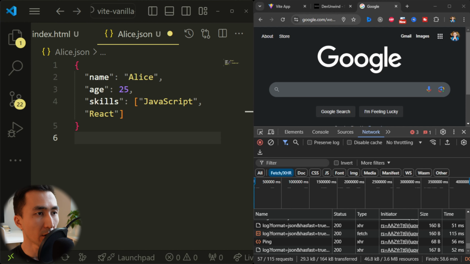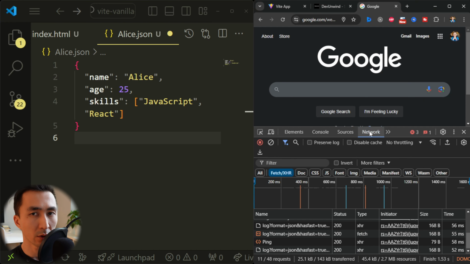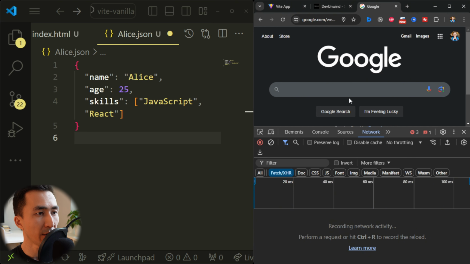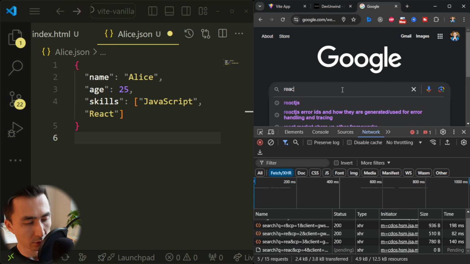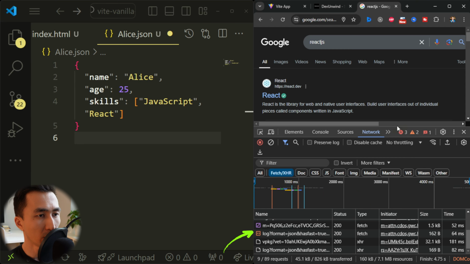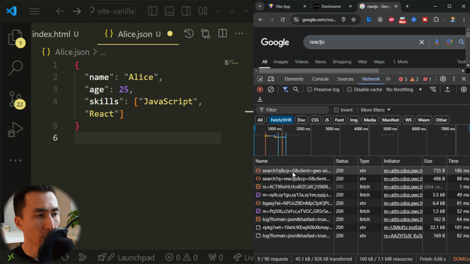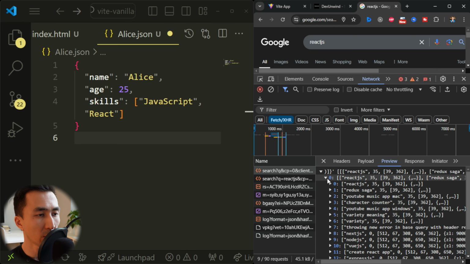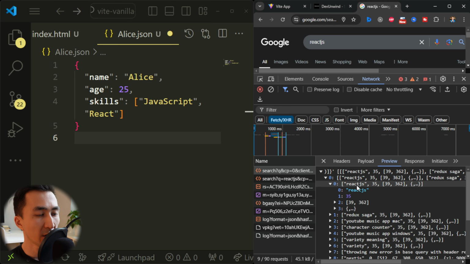Let's go to google.com and we will be on the Network tab. On the Network tab, clear all these values, and let's search for something like React.js and hit enter. As you can see below in the Network tab, I will just open it up a little bit more. So we have this sort of table with the values, and the first one is a search. The structure is basically an object with arrays, and this is basically how JSON looks in real life.